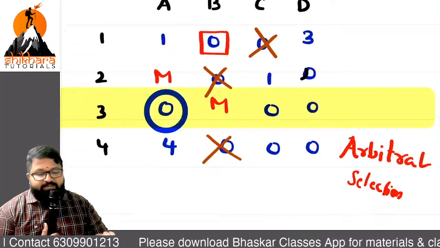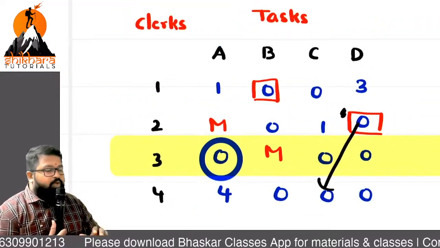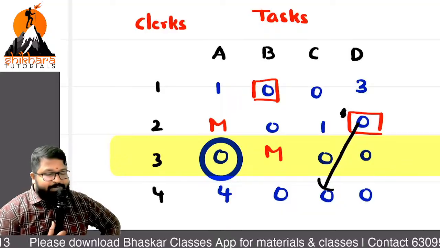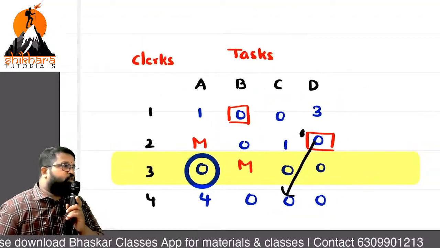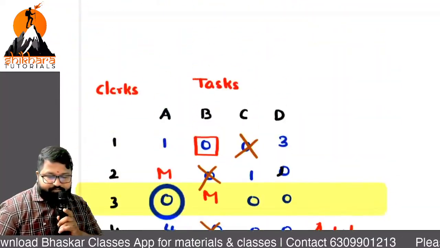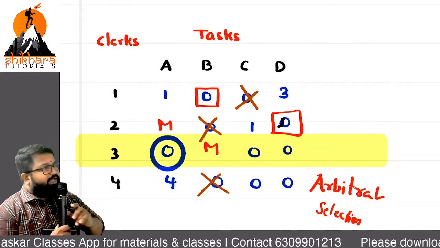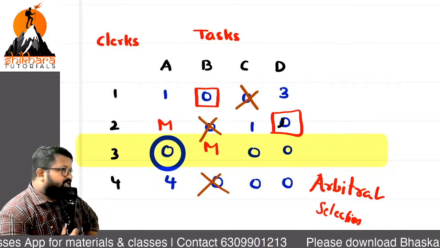Now write the next sentence. Now we are selecting 2D. What is the number selected? 2D. Now we are selecting 2D.